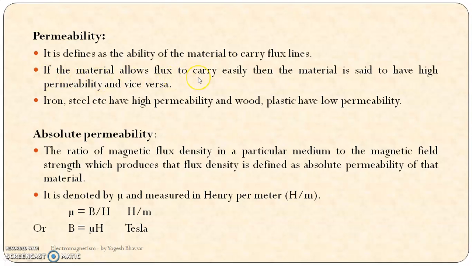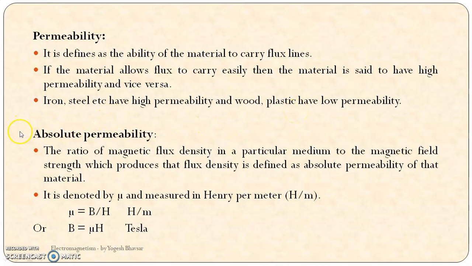If the material allows the flux to carry easily, we can say the material will have high permeability, and vice versa. Iron, steel, etc. will have high permeability, and wood, plastics will have low permeability. As we can see, iron and steel can be easily attracted by the magnetic field, so there will be high permeability. Wood and plastic will not get attracted towards the magnetic field, so it will have low permeability.